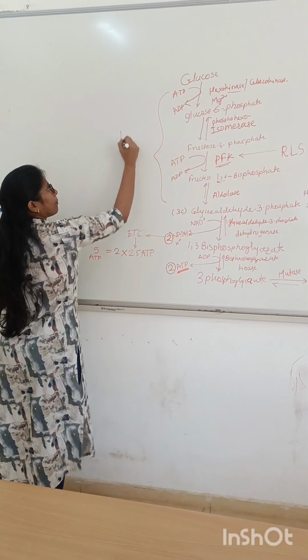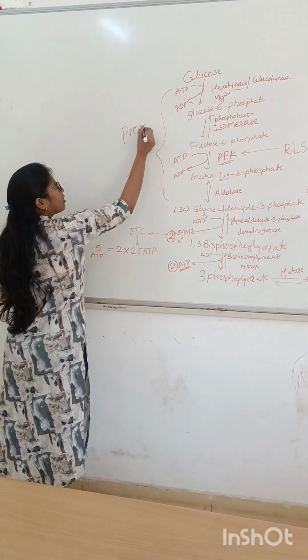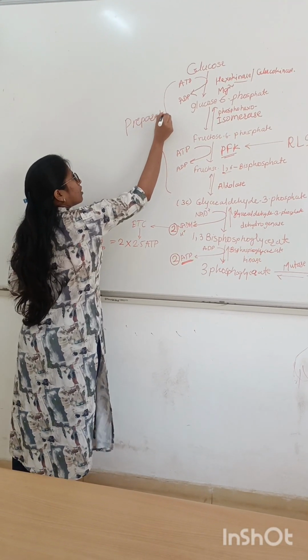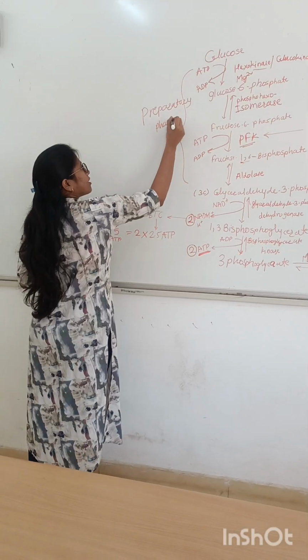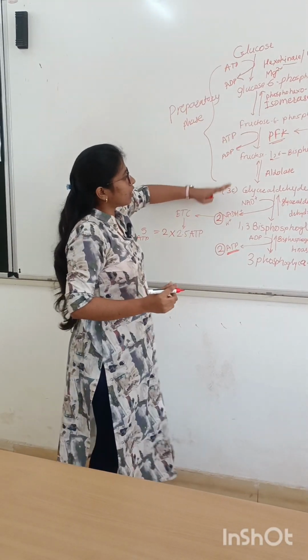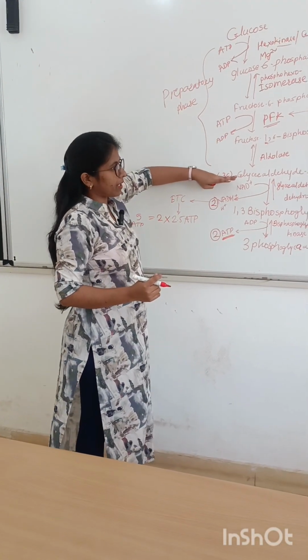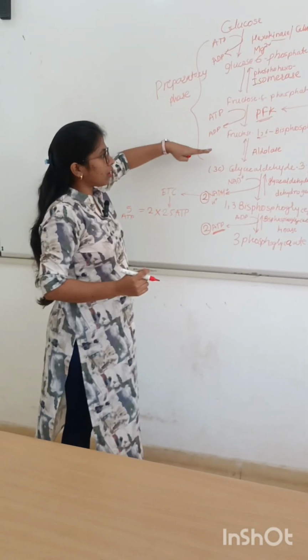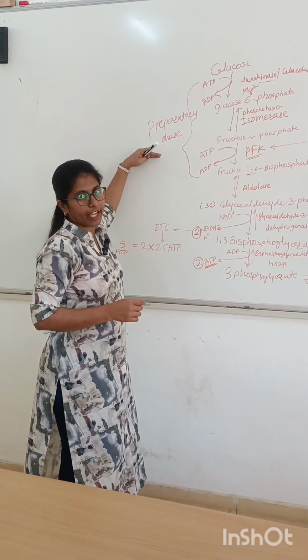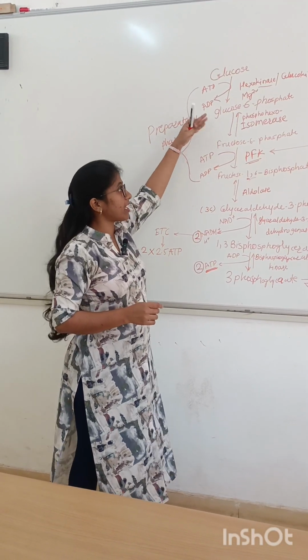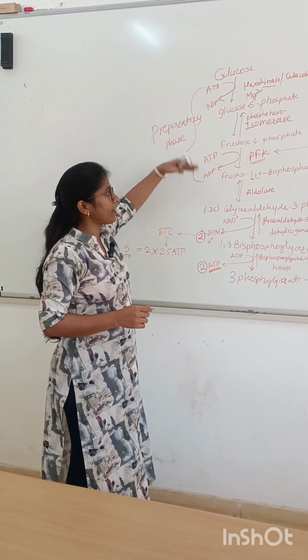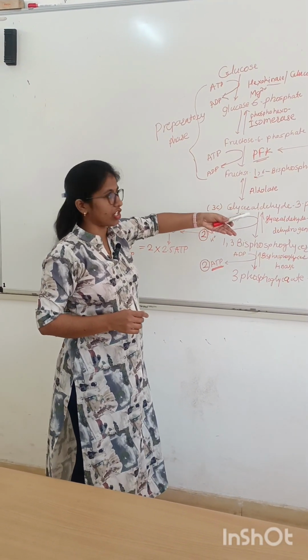These are the preparatory phase of glycolysis. Up to glyceraldehyde 3-phosphate, these steps are called the preparatory phase of glycolysis, where ATP is taken up by the first and third step for the activation of further reactions.